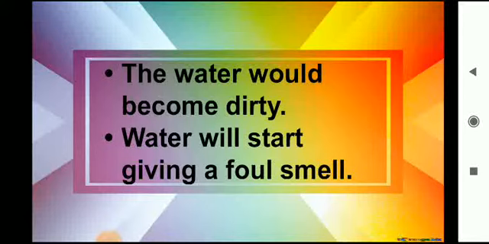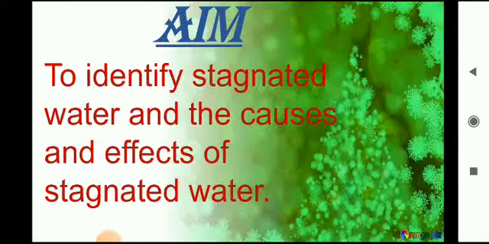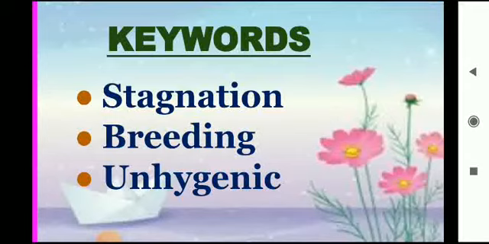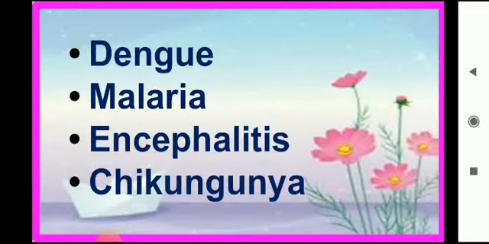Now, moving towards today's aim. Our today's aim is to identify stagnated water and the causes and effects of stagnated water. Okay? Our keywords are stagnation, breeding, unhygienic, dengue, malaria, encephalitis, chikungunya. Okay? These all are the names of diseases that are caused by water stagnation. Okay?